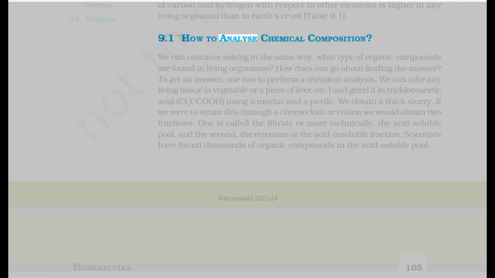9.1 How to analyze chemical composition? We can continue asking in the same way, what type of organic compounds are found in living organisms? How does one go about finding the answer? To get an answer, one has to perform a chemical analysis. We can take any living tissue, a vegetable or a piece of liver, etc., and grind it in trichloroacetic acid, Cl3CCOOH, using a mortar and a pestle. We obtain a thick slurry.